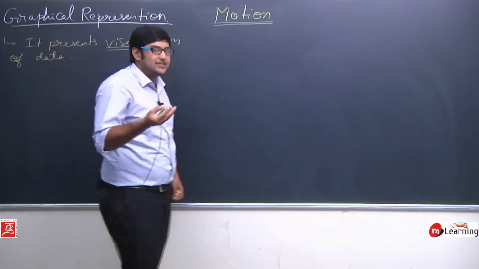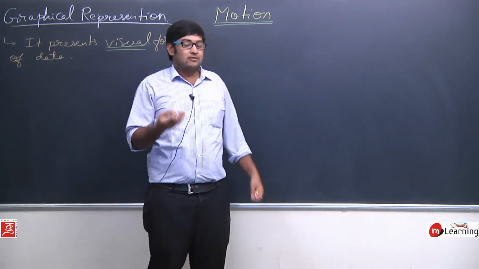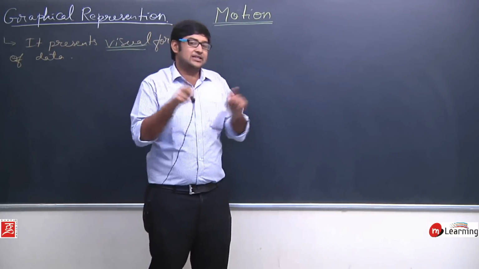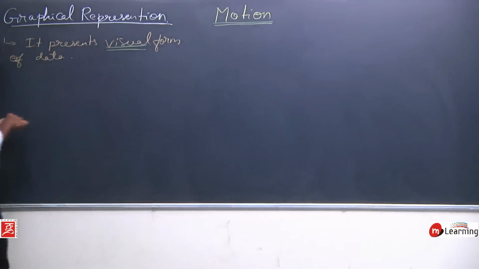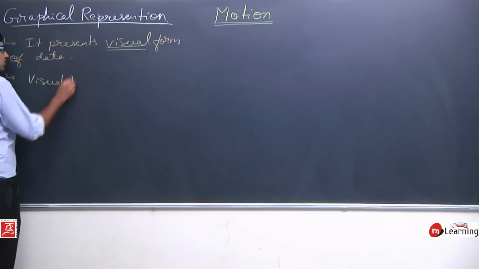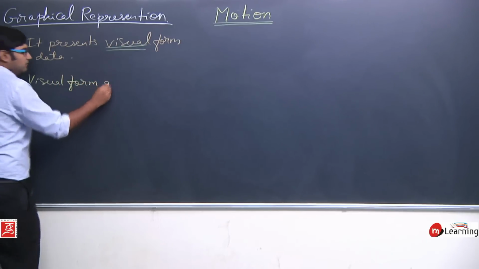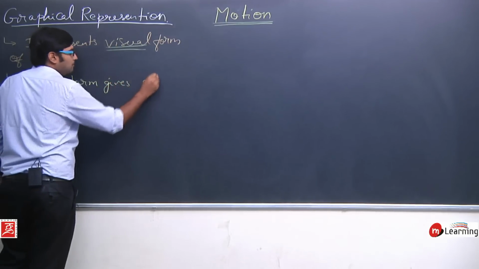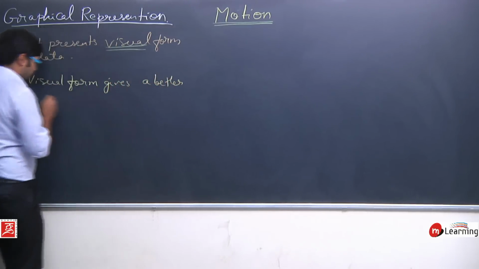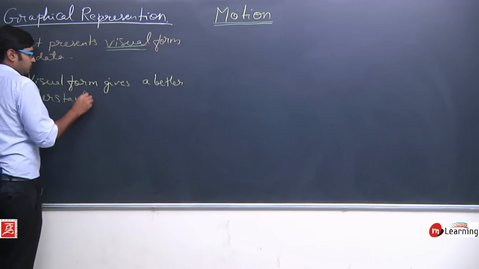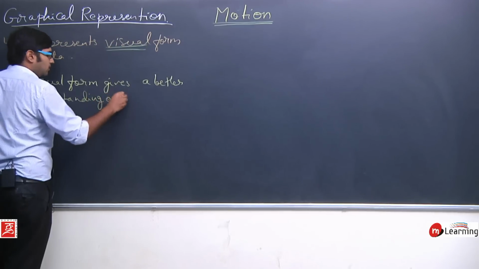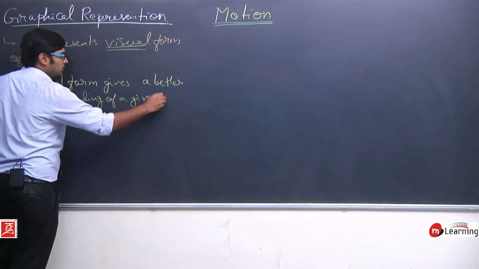Now, why do we want to represent it in visual form? Why is it not enough that I make a table and understand the data from it? It's just because visual form gives a better understanding of a given data.